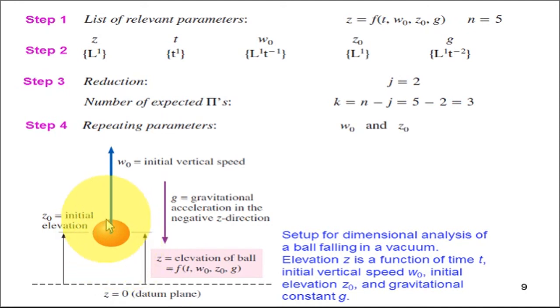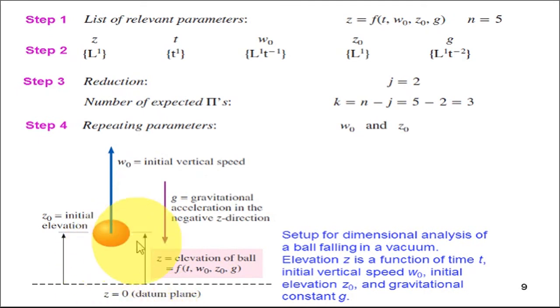Here you can see this is the initial elevation z naught of a ball, which is measured from the datum plane. W naught is the initial vertical speed of the ball along the z direction, so that's the w component of velocity, and by default there is gravitational acceleration in the negative z direction.